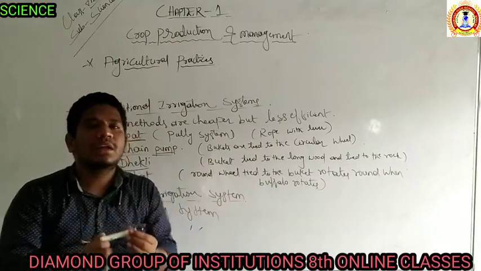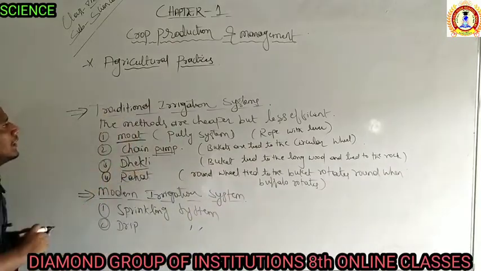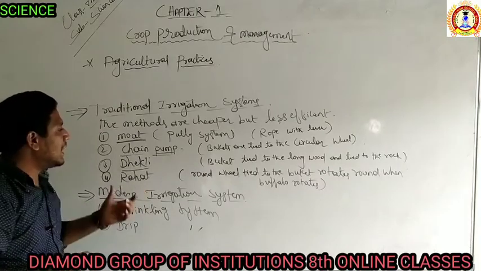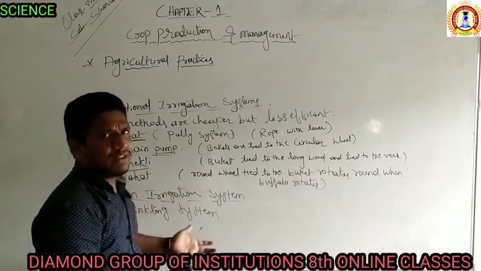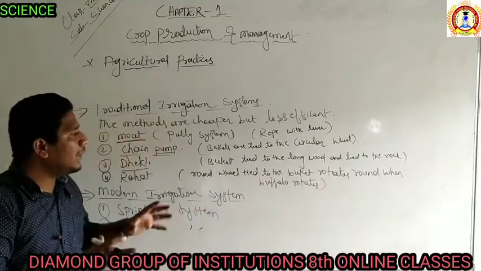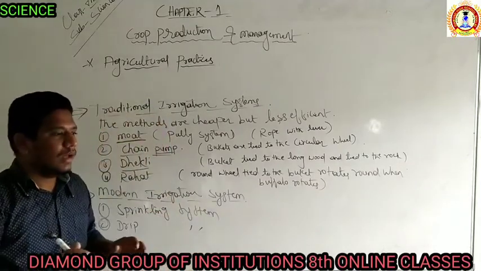So that's one method that is called the dheki method. And the fourth one is the rahat method. The rahat is one of the traditional methods used in vast areas. How does it work?